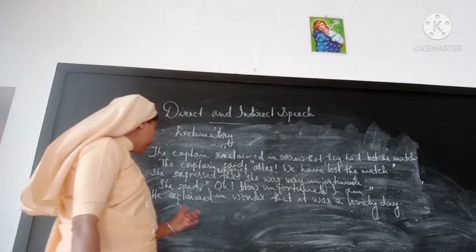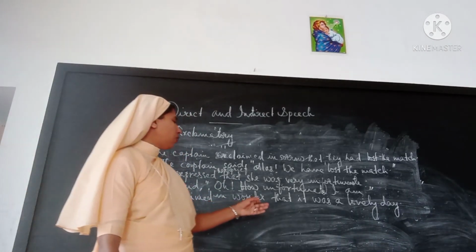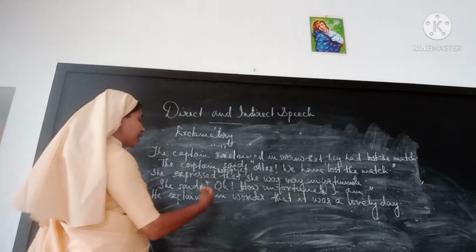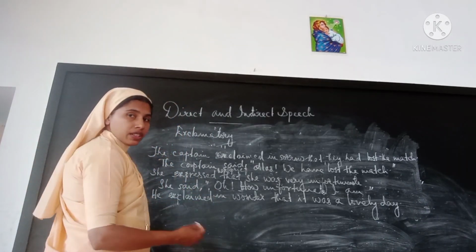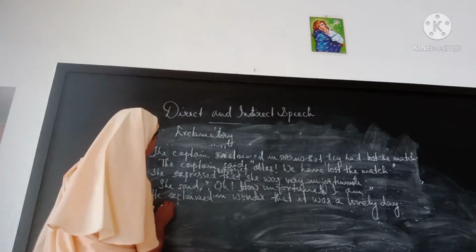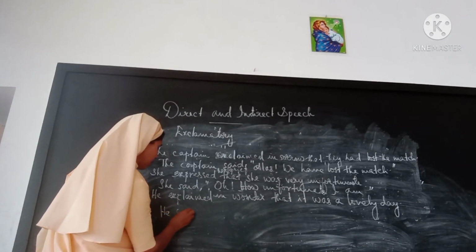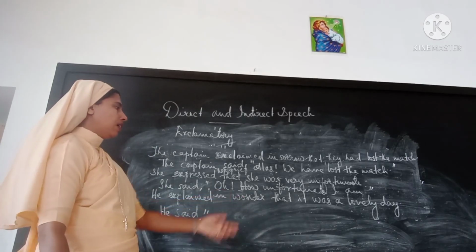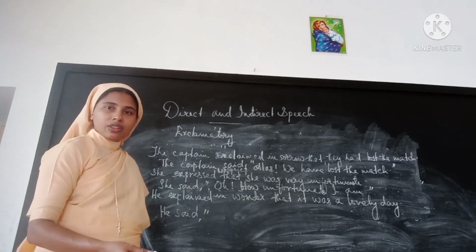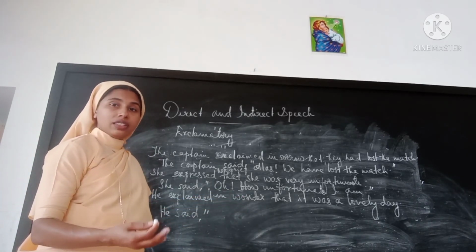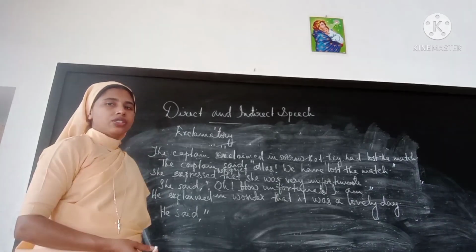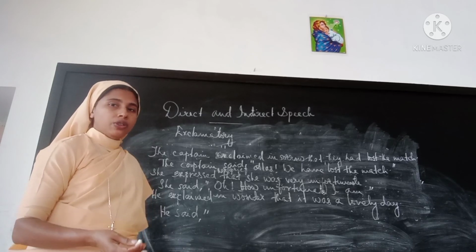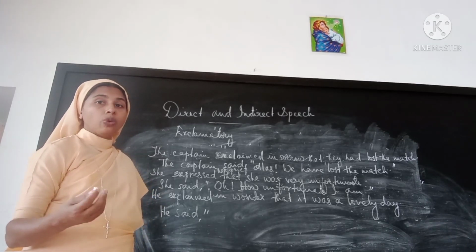Finally, he exclaimed in wonder that it was a lovely day. Exclaimed in wonder, that is happiness only. So he said. What we have already learned in the previous lesson, to change one kind of sentence into another, and in order to make it into exclamatory sentences we use how or what.